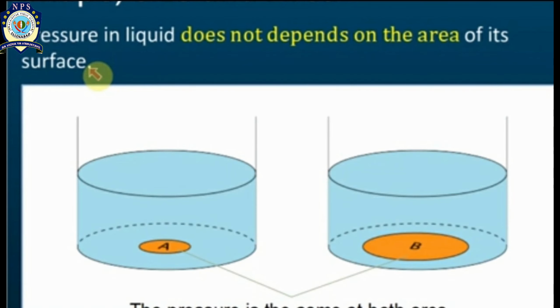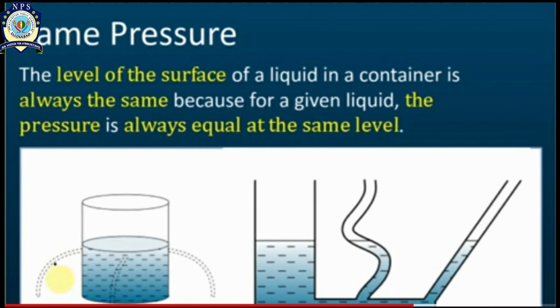In this picture you can see different sizes of area encircled as A and B, but still the pressure in the liquid does not depend upon the area of its surface. Here the level of the surface of the liquid in a container is always the same, because for the given liquid the pressure is always equal at the same level, no matter what the shape or size of the container.